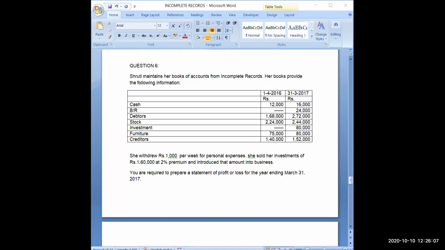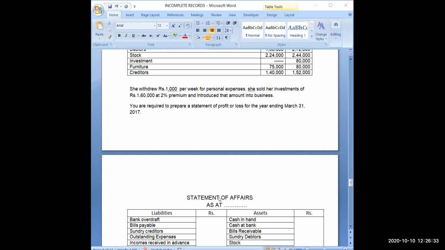So obviously we will add the value of profit to the cost of investment, and I will get the final amount for which she has sold her investment. So 1,60,000 multiplied by 2% will be 3,200. Then that amount has been introduced as additional capital into the business. You are supposed to calculate profit or loss.